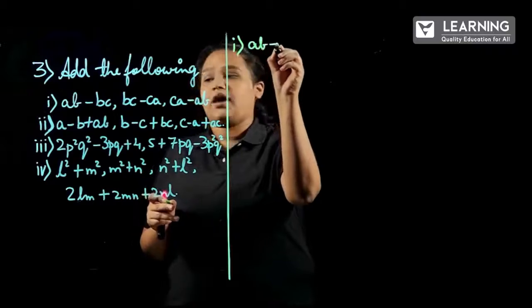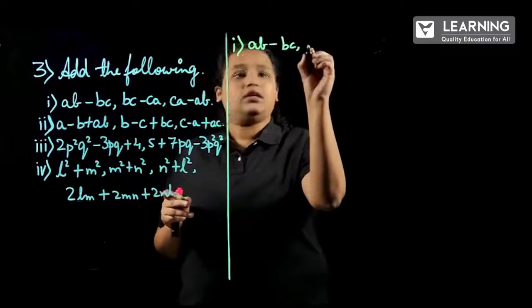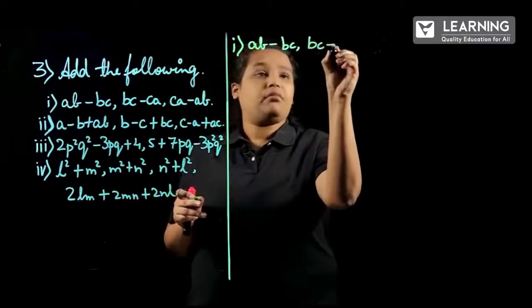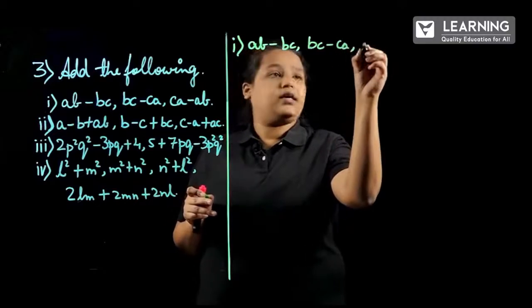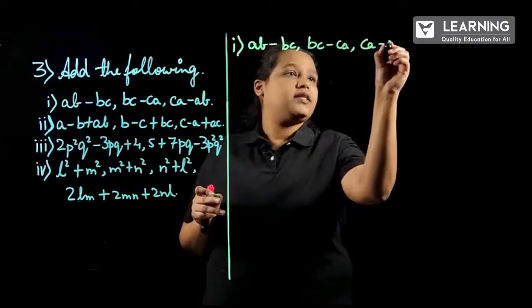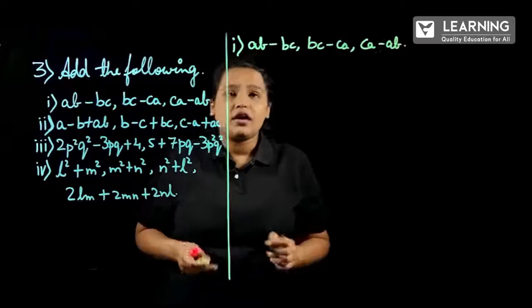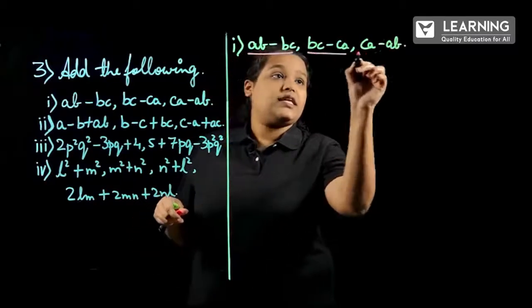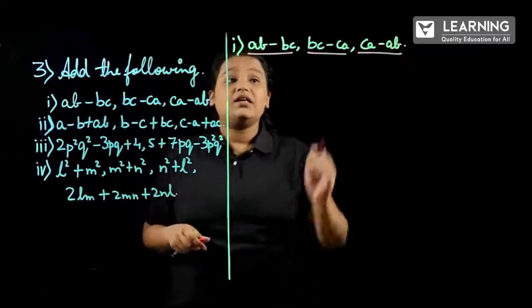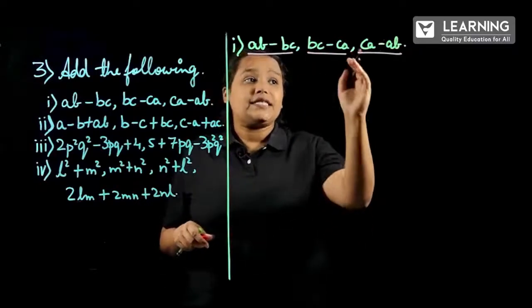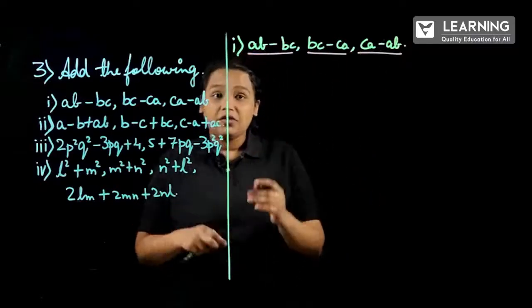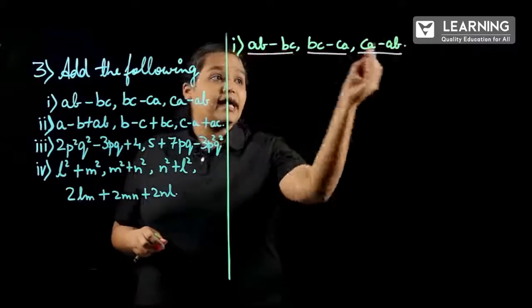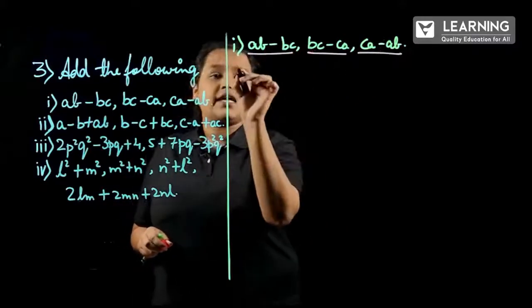AB minus BC, BC minus CA and CA minus AB. So here they have given the three expressions, that is AB minus BC, BC minus CA, CA minus AB. So what we have to do, we have to add all the three polynomials, right?